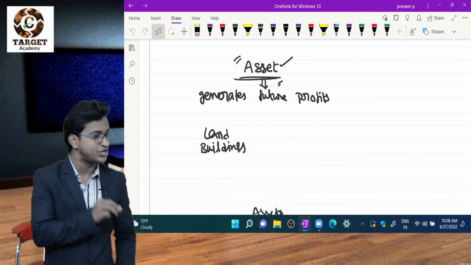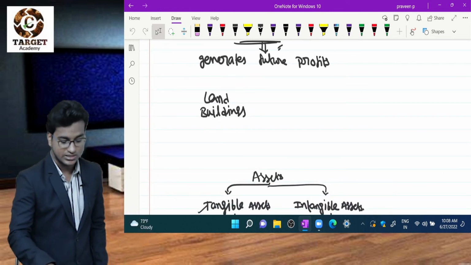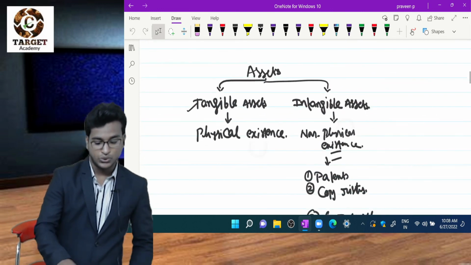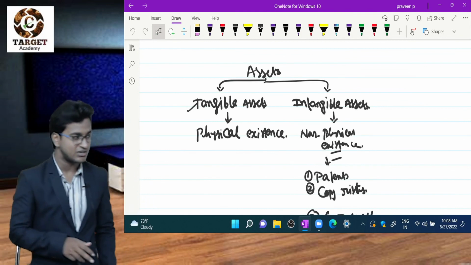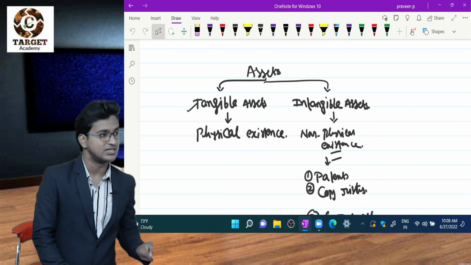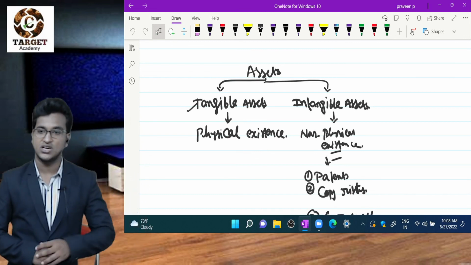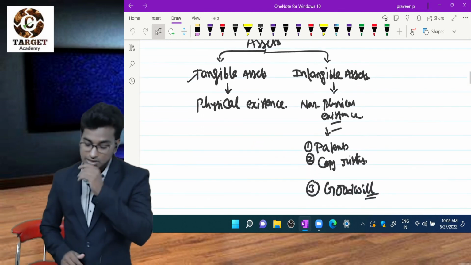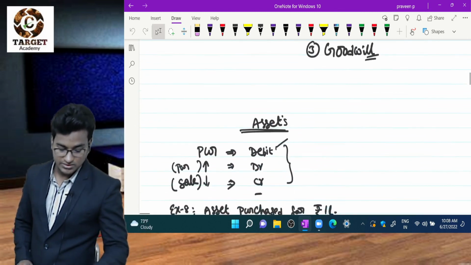Next concept is asset. Asset means something which generates future profits. Main examples are land and buildings. Assets are classified into two categories: tangible assets and intangible assets. Tangible assets have physical existence, that means we can see and touch them. Intangible assets have non-physical existence, that means other than tangible assets. Examples: goodwill, patents, copyrights.